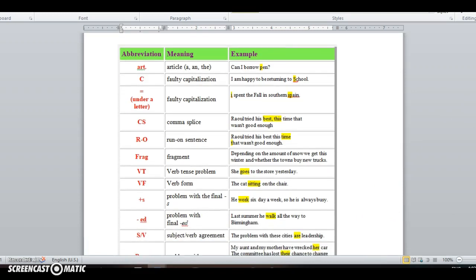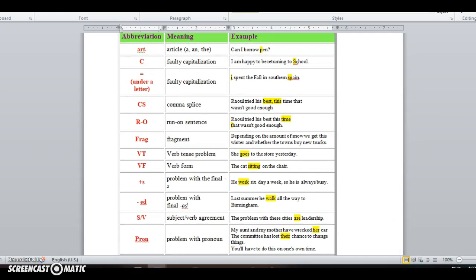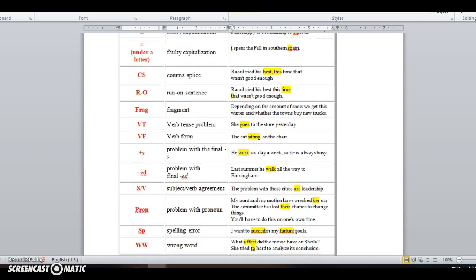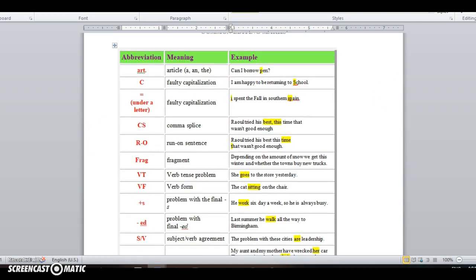These are common editing marks, so you're going to see these marks on your paper, and you need to know what they mean. For example, CS means comma splice. In the example sentence here, the student has put two complete sentences together using a comma, which is incorrect. So you can look at this page and especially look at the example sentences to see what each error means. If you have any questions about the marks that you see on your Essay 1 first draft, please don't hesitate to email me.